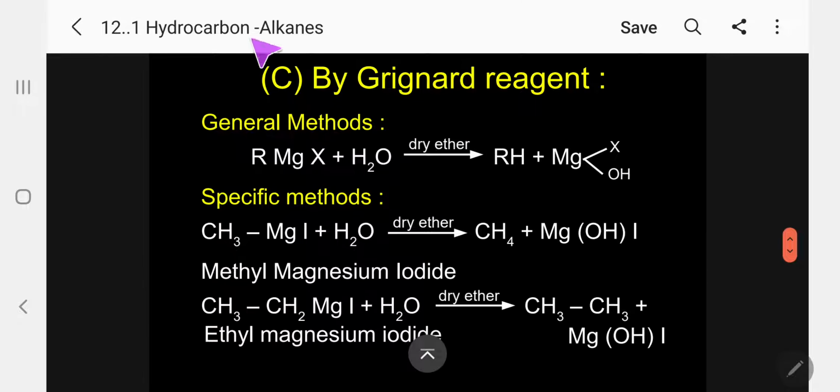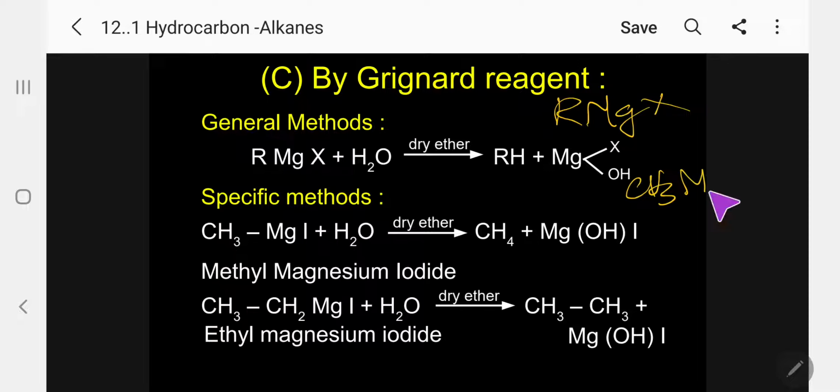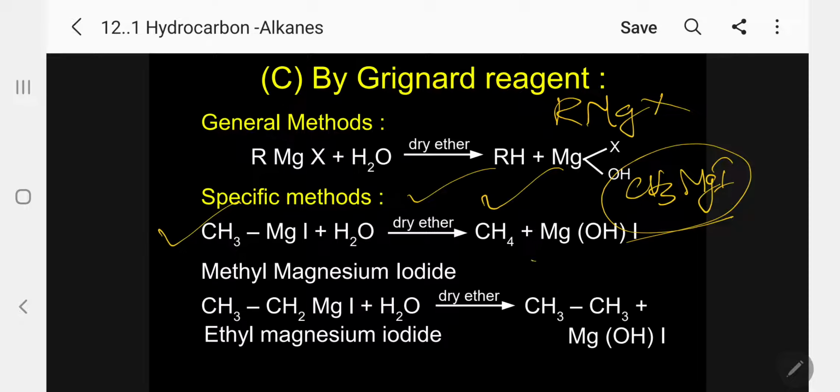Next one, again from alkyl halides, the Grignard reagent. What is a Grignard reagent? Normally indicated by RMgX, and specifically I can use methyl magnesium iodide, a commonly used reagent. It is normally provided in ether solution. Specific method: we have to treat with water in dry ether. Just add water, immediately methane gas will be liberated.